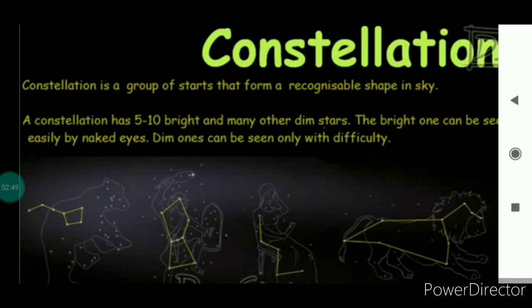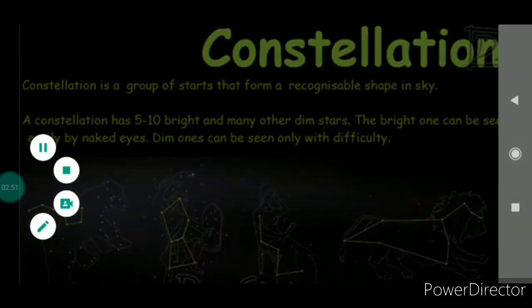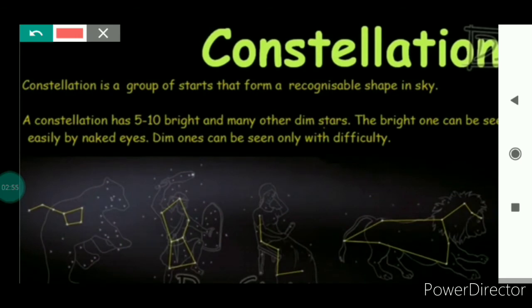Ursa Major is also used to locate the pole star in the sky. If the line joining these two stars is extended in the north direction, then it is used to locate the pole star.